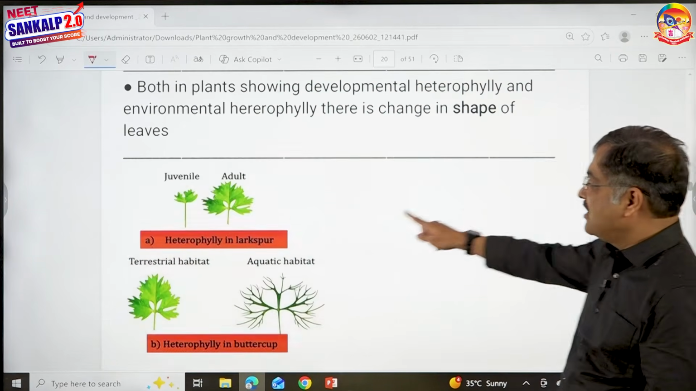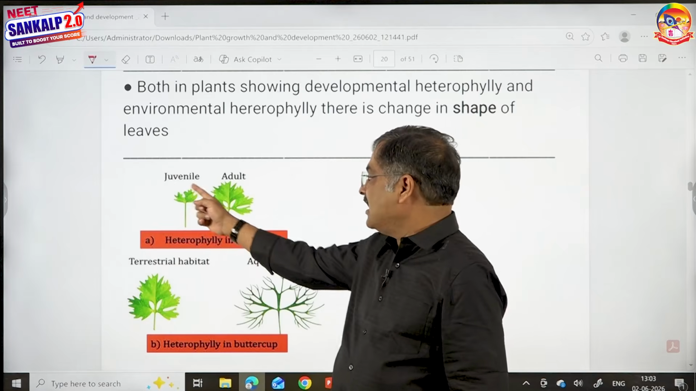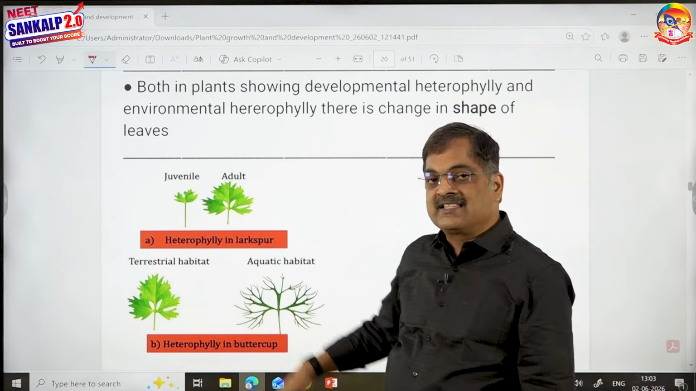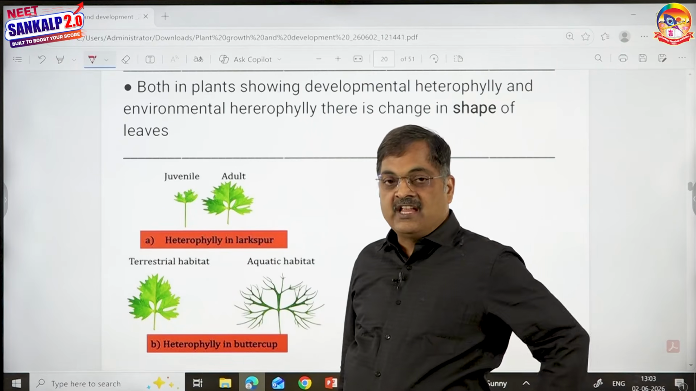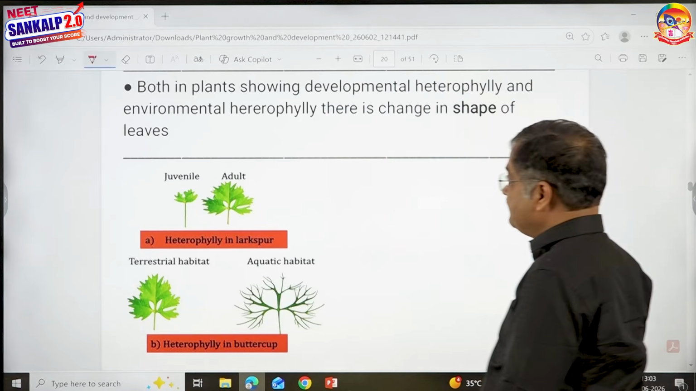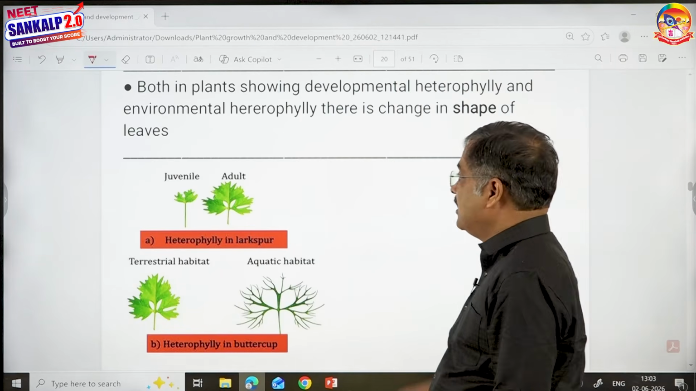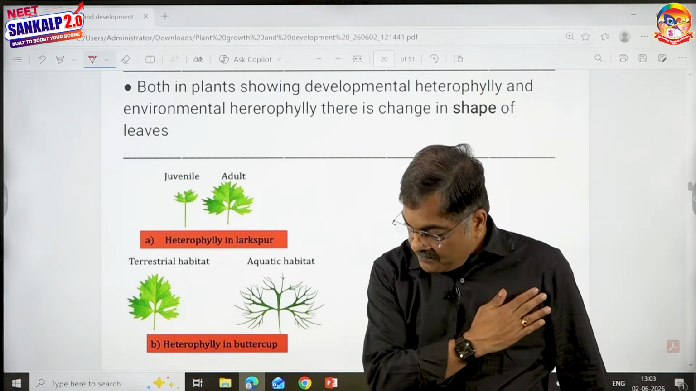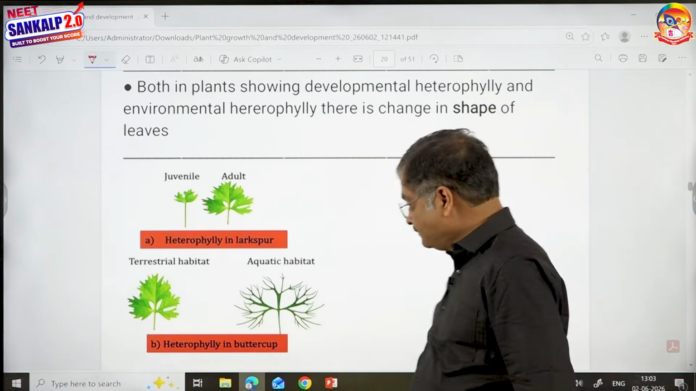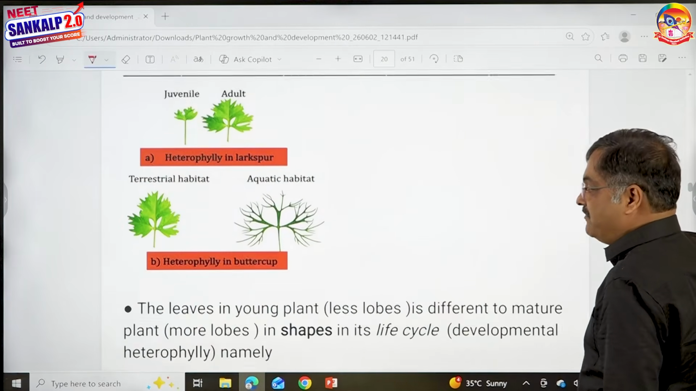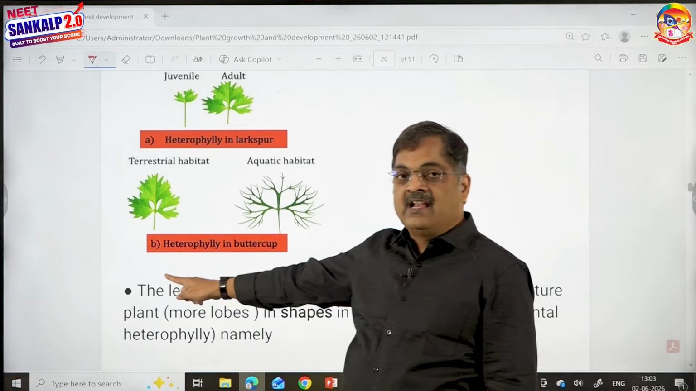Look at this in cotton, larkspur and coriander. In the early stage, the leaves have fewer lobes. In the adult stage, the leaves have more lobes. This is a wonderful example of developmental heterophily because it occurs in its life cycle. Then the next type of heterophily is environmental heterophily.